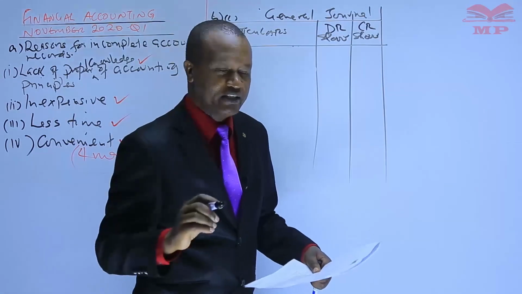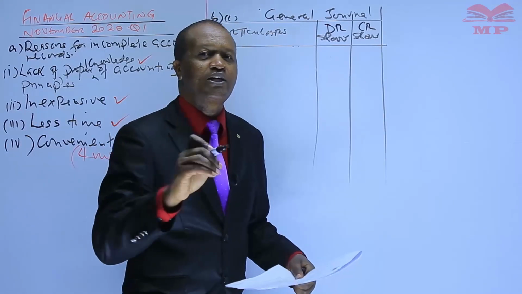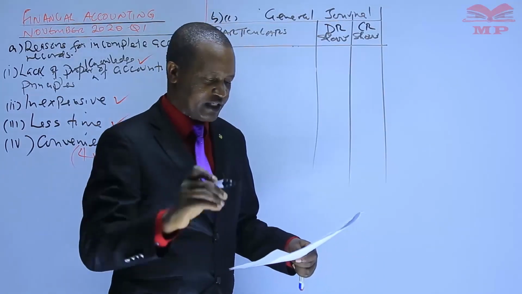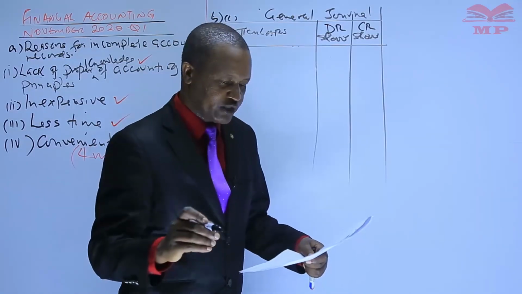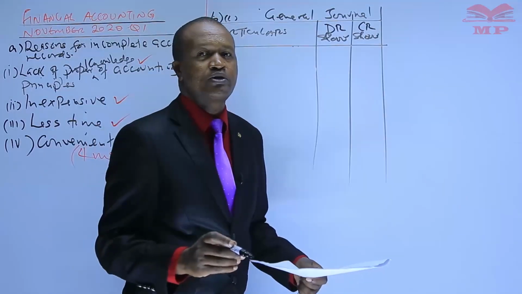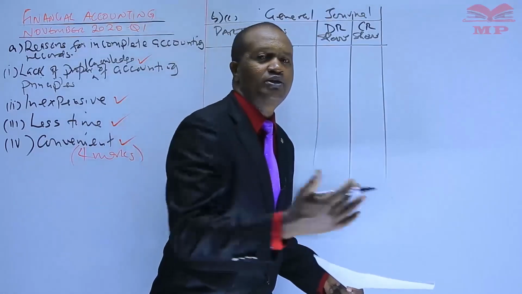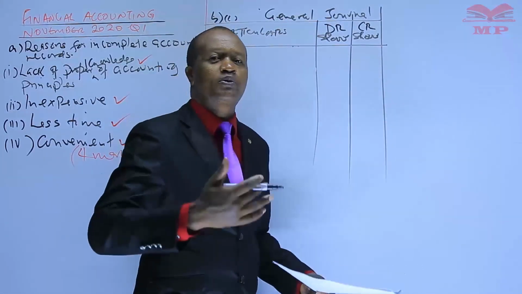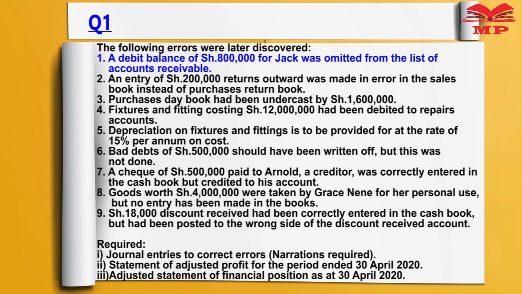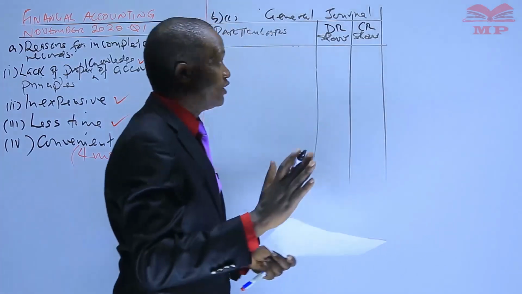That is a single entry error. That tells you that the error was only made in one account. And we know when preparing records according to the double entry system, every debit entry must have a corresponding credit entry. Here we read, it was omitted from the list of accounts receivable. So there was an omission in only one account, single entry.